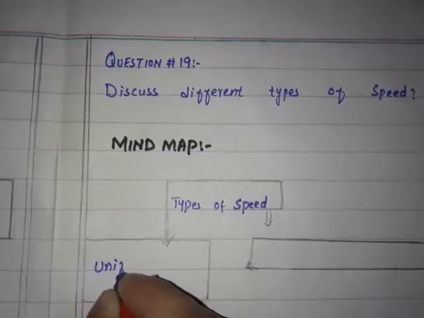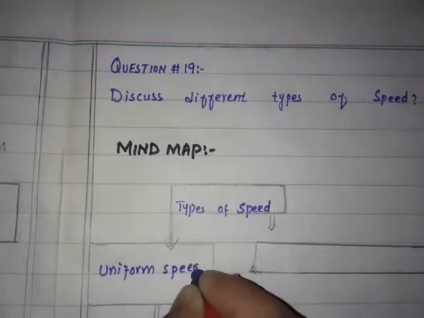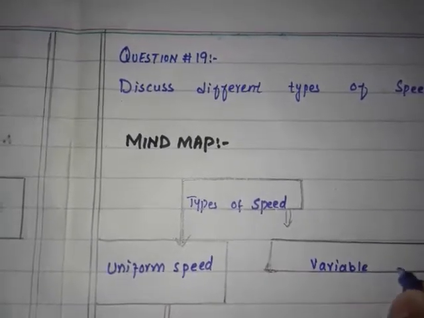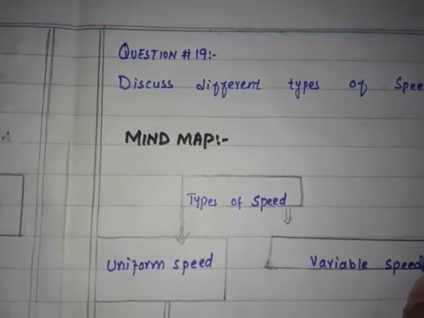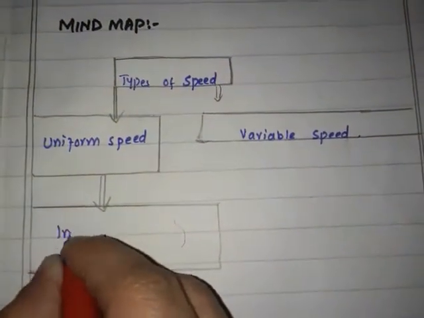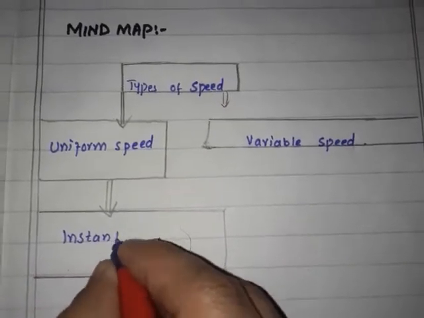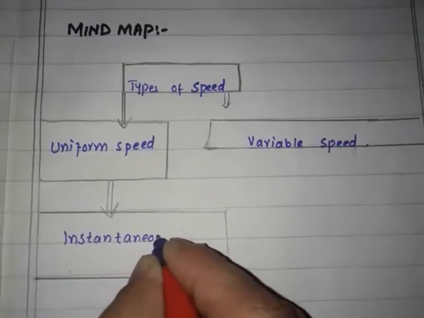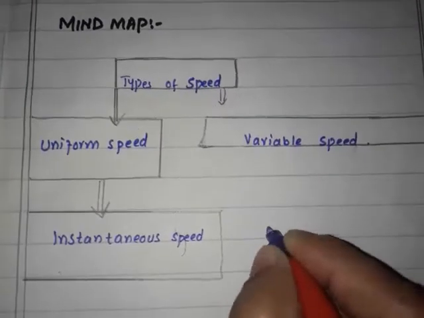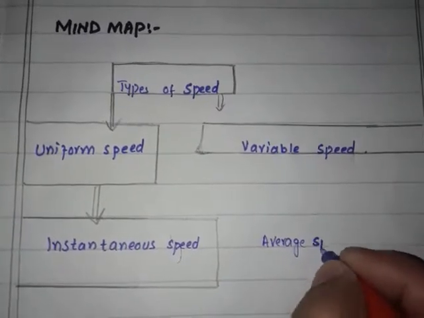Uniform speed, variable speed, instantaneous speed, and last one is average speed.